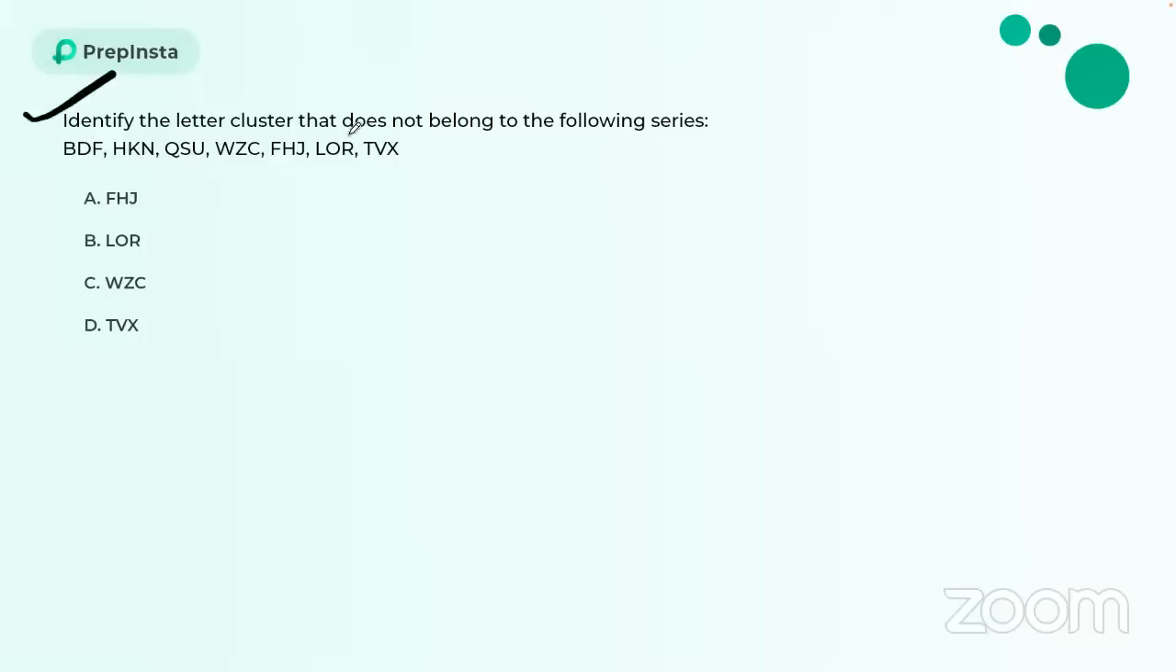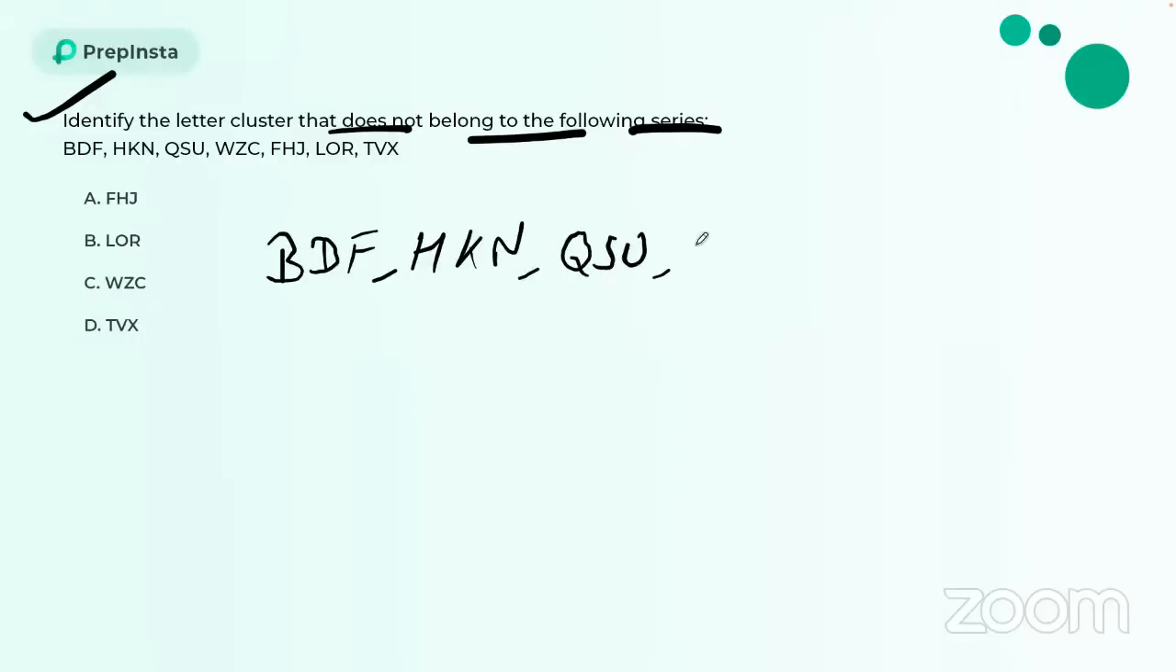Identify the letter cluster that does not belong to the following series. Let me write it for you so that I can explain and you can understand more easily. In the meanwhile, you can also solve and give your answer in the comments, guys. Okay, guys. In this question, first I have to see the logic inside the group of alphabets. So I have B, D, and F.